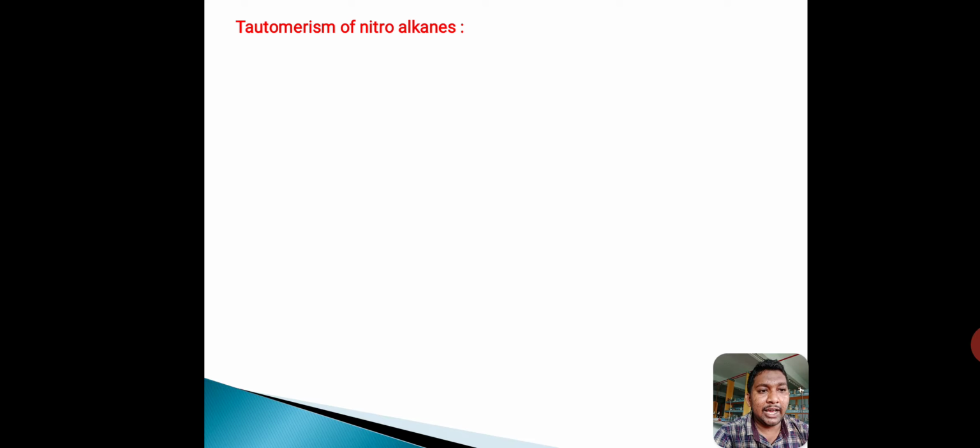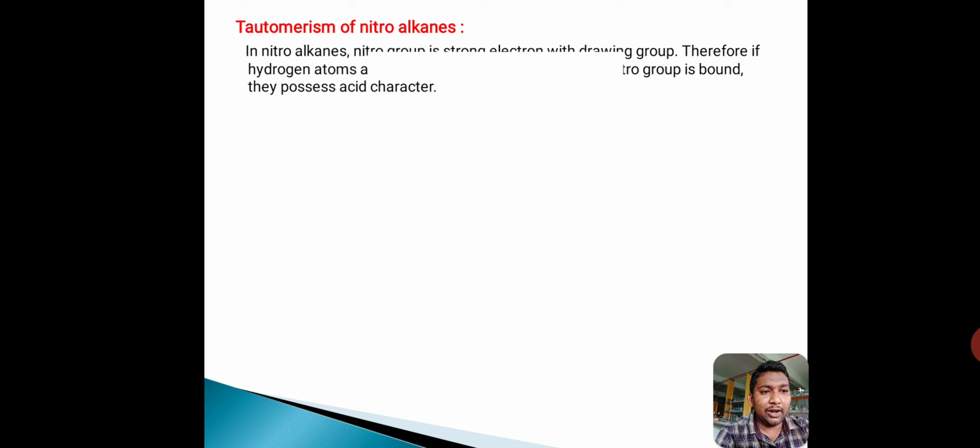Like active methylene compounds, for example, malonic ester and ethyl acetoacetate, nitroalkanes also exhibit tautomerism. In nitroalkane, NO2 group is a strong electron withdrawing group. So due to this reason, alpha hydrogen containing nitroalkanes have some acidic character. Due to this, nitroalkanes exhibit tautomerism.